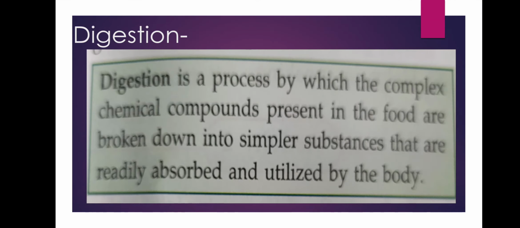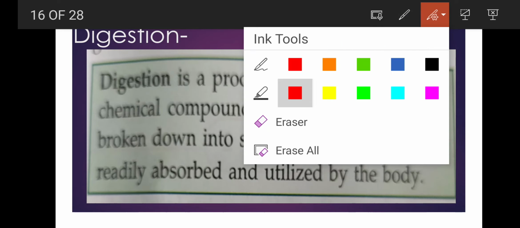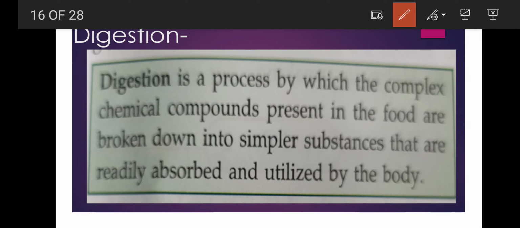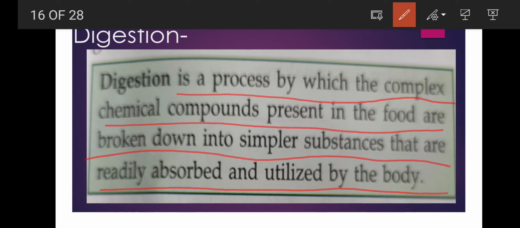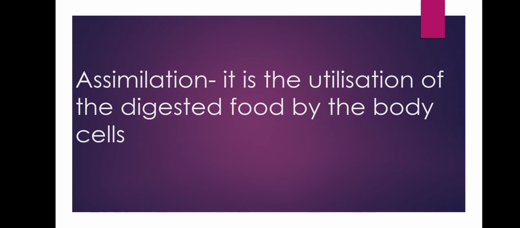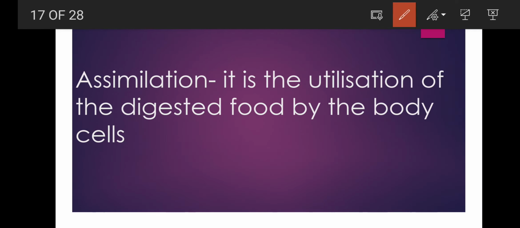Now next you have to define digestion. Digestion is a process by which complex chemical compounds present in the food are broken down into simpler substances that are readily absorbed and utilized by the body. Next is assimilation. It is the utilization of the digested food by the body cells.